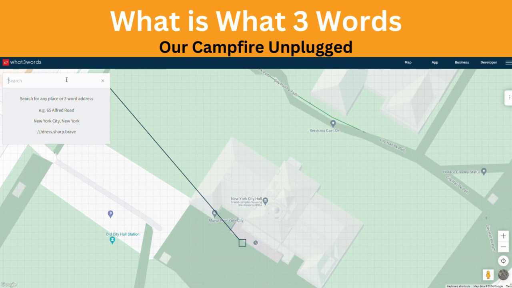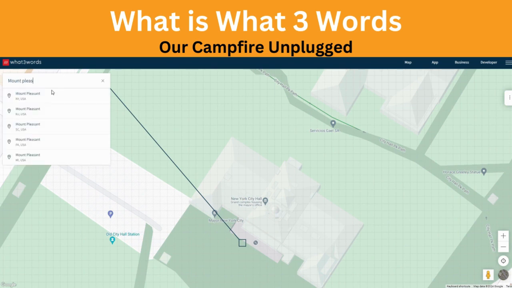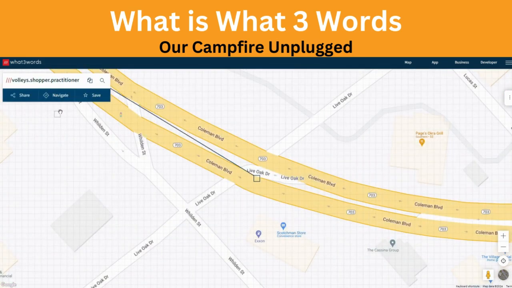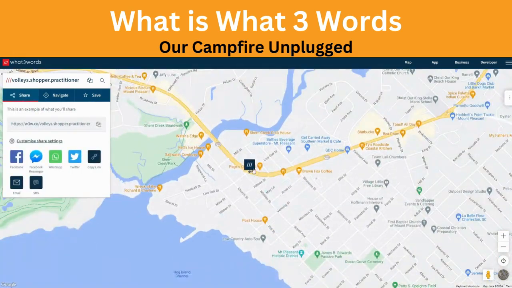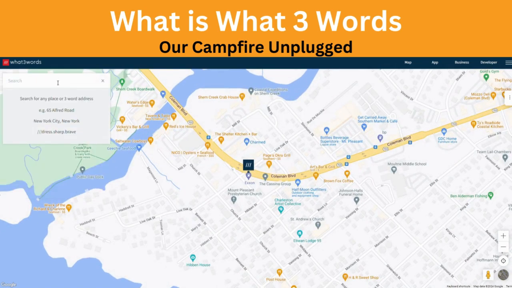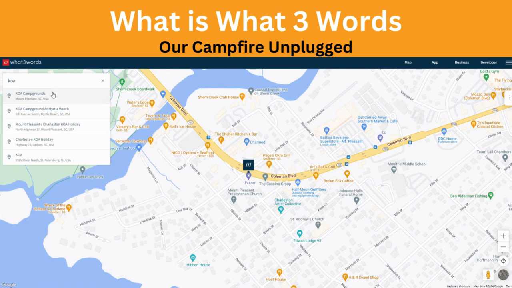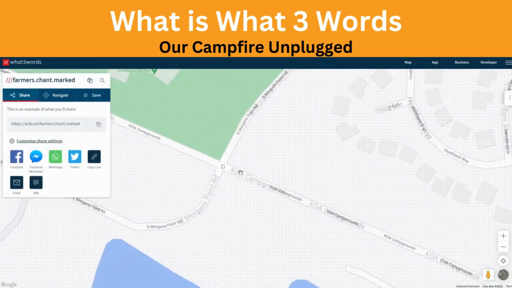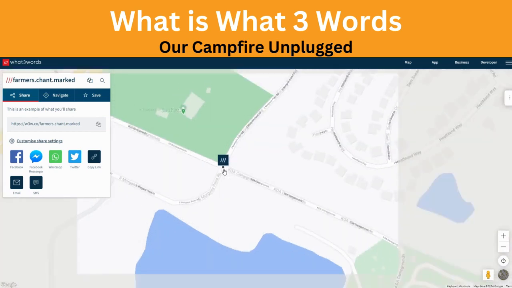Now, we're going to navigate to a place that we've recently traveled, like Mount Pleasant, South Carolina. Perfect. So you can see What 3 Words navigates us kind of to one location here in Mount Pleasant, South Carolina, which can be kind of helpful. But what if we wanted to go more towards the KOA, Mount Pleasant, South Carolina, which is where we stayed?